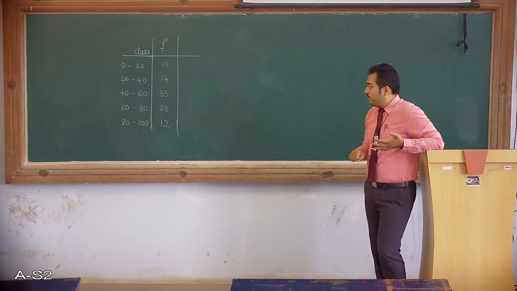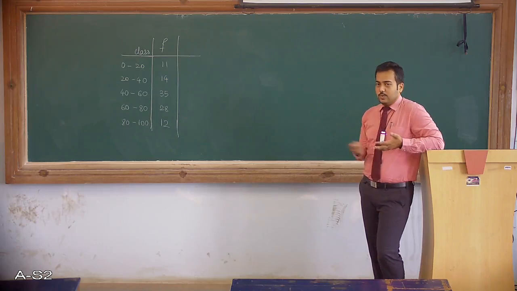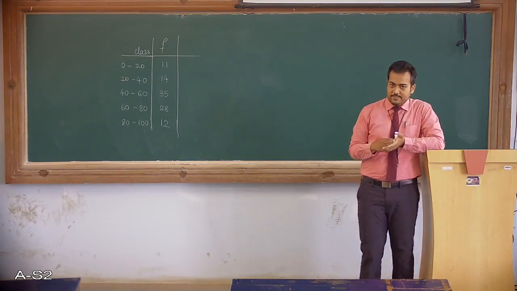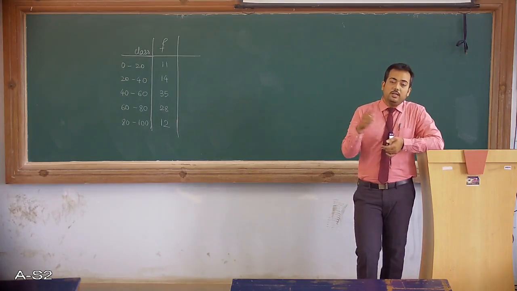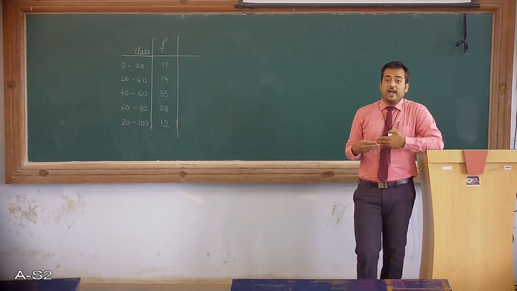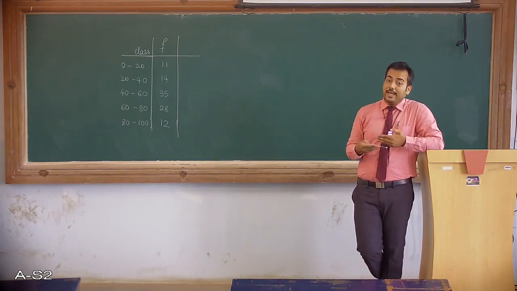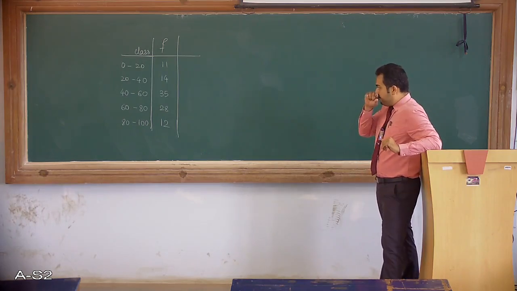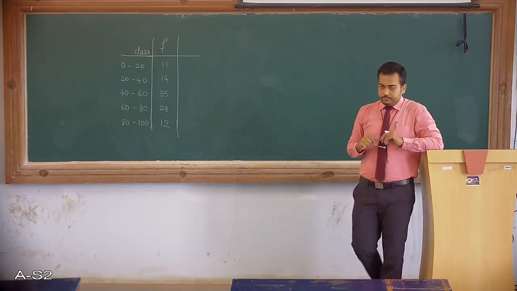For the number of elements in the distribution, it still looks possible because the frequency is given. We just have to go on adding the frequencies. That will give me the total number of items in the entire distribution. But how do we find the sum of all the elements in the distribution? That looks difficult.